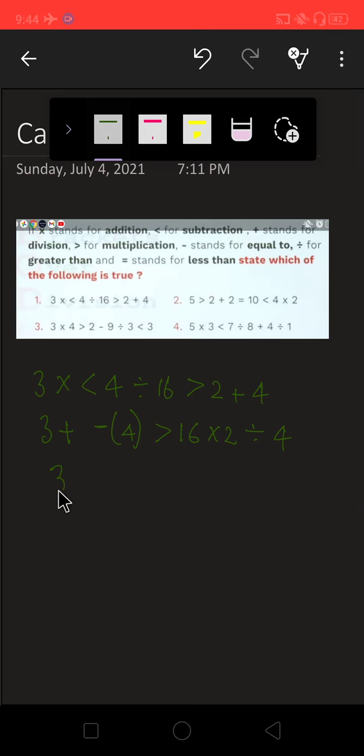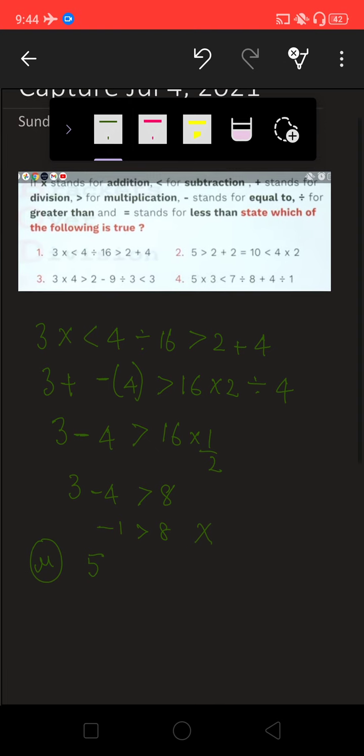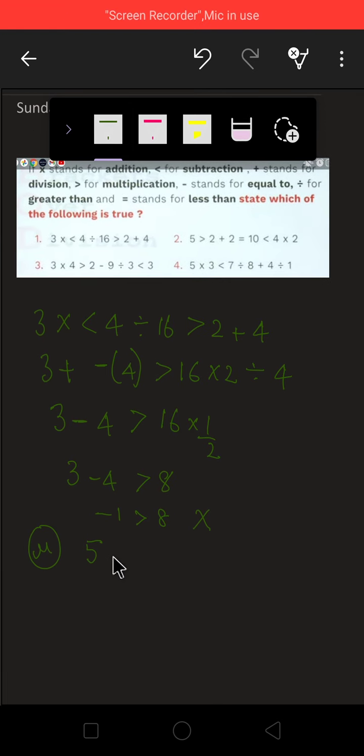So again here two signs are there, so we can make it like this. 16, 2 divided by 4 is 1 upon 2. 3 minus 4, minus 1 is greater than 8, which is absolutely wrong. ठीक है, this is a wrong option. Come to the second one. 5 is greater than means multiplication. 5 is greater than 2, and plus stands for division 2.